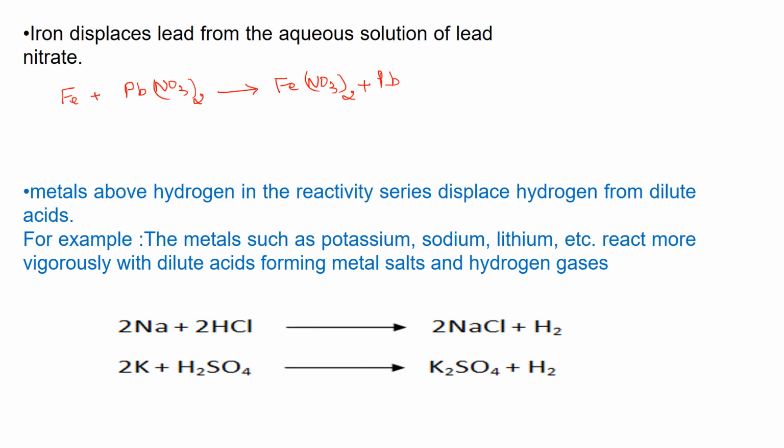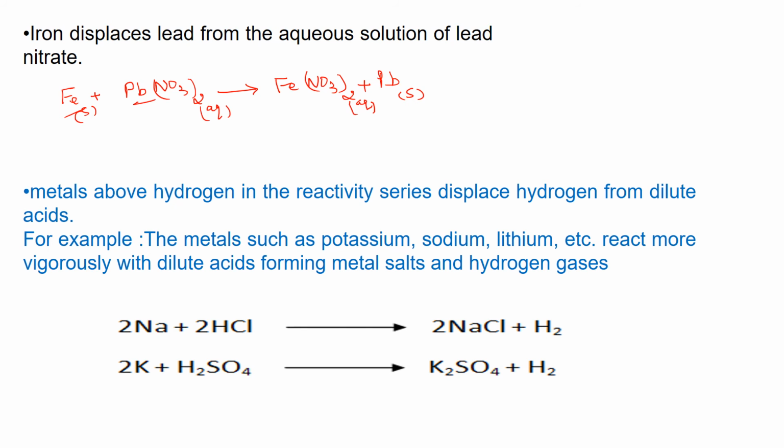Now lead nitrate is an aqueous solution, so you have to write (aq). Fe is a solid, ferrous nitrate is aqueous, and lead is a solid. You have to remember iron is more reactive than lead. That is why iron is able to displace lead from its salt solution.